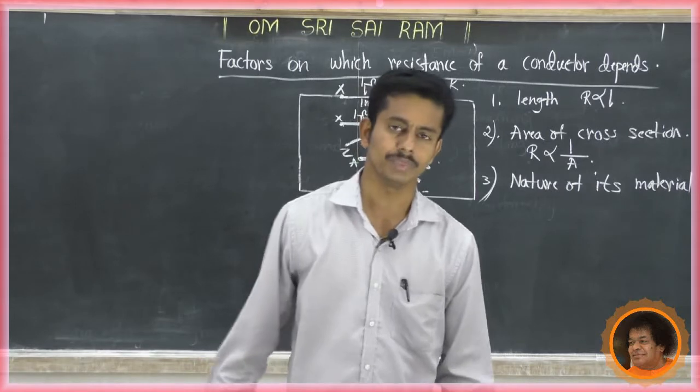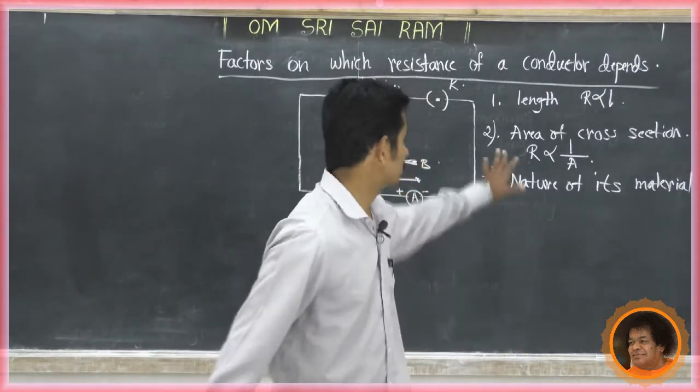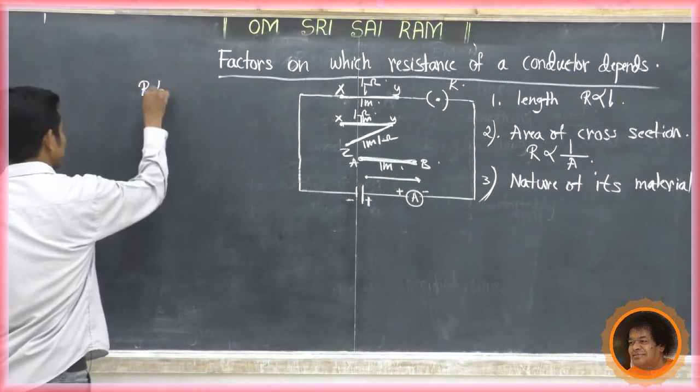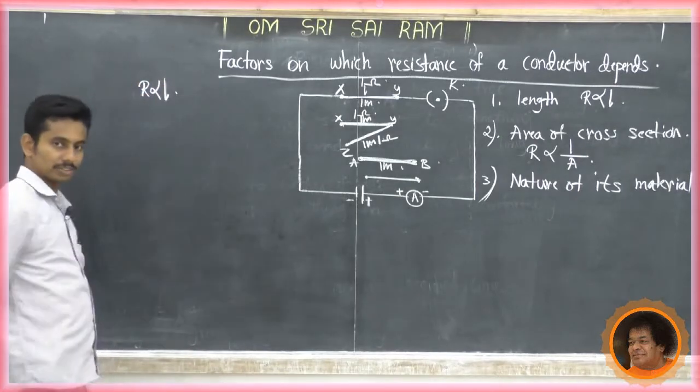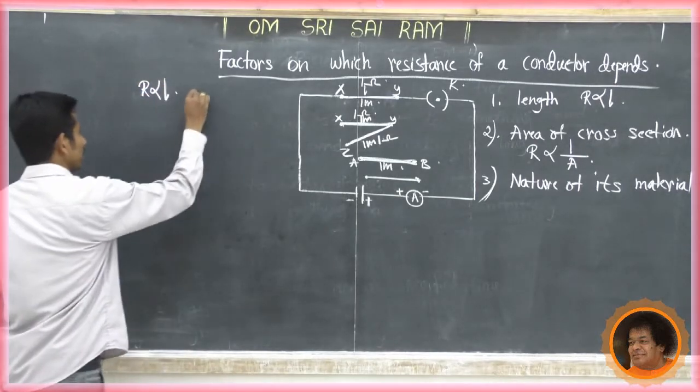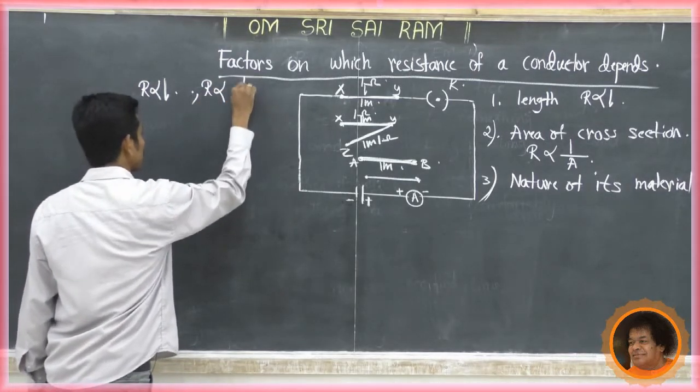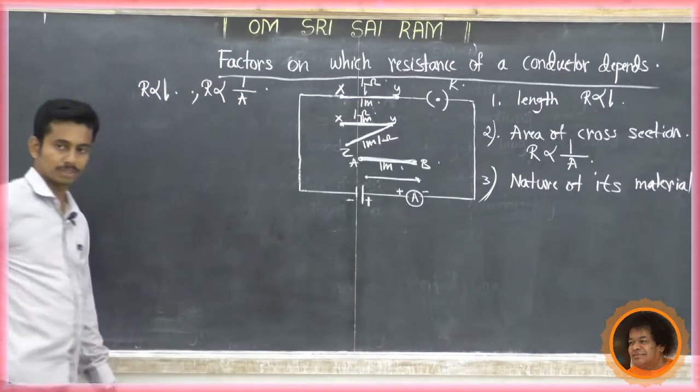Now another one. From this we can derive one formula. Resistance is directly proportional to length. It is also inversely proportional to area of cross section.